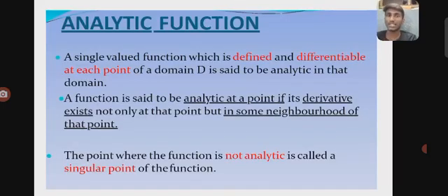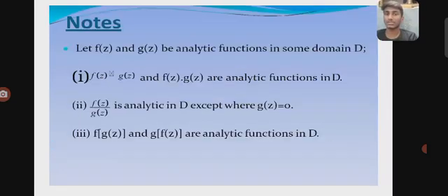Coming to the other topic, the analytic function: a single-valued function which is differentiable at each point of a domain D is said to be analytic in that domain. A function is said to be analytic at a point if its derivative exists.